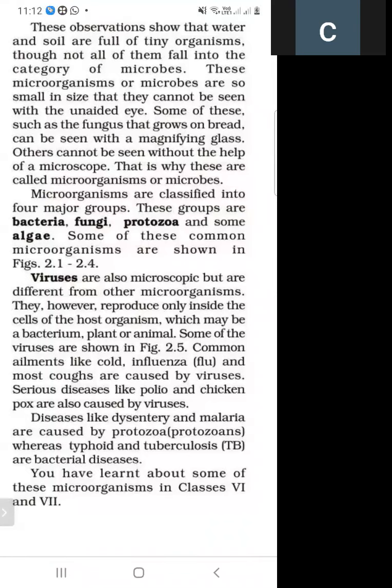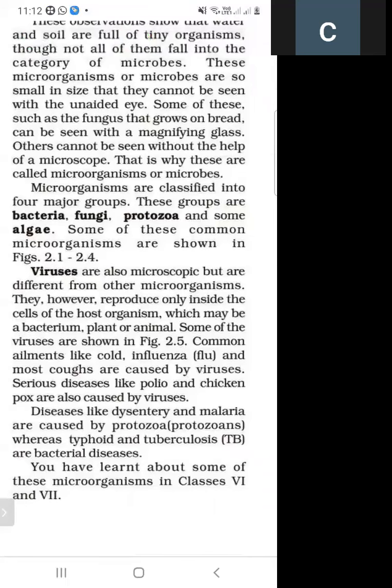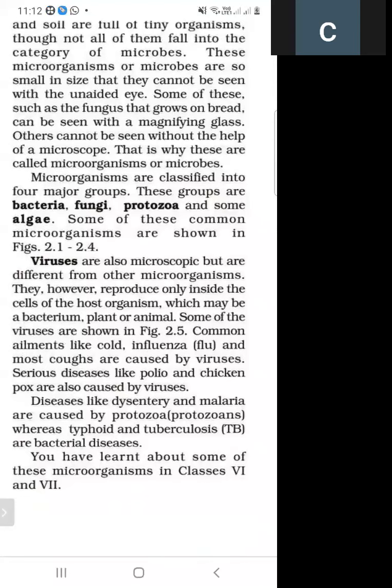Diseases like polio, chicken pox, and corona are also caused by viruses. So viruses are microscopic but different from microorganisms because they reproduce only inside the cell of the host organism.